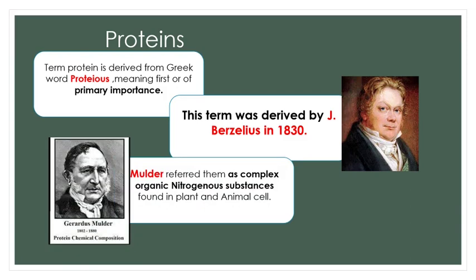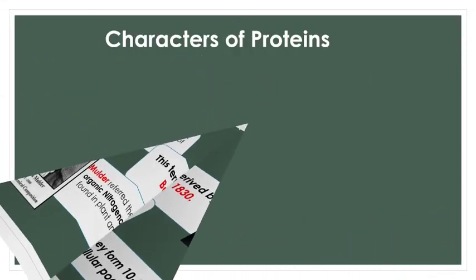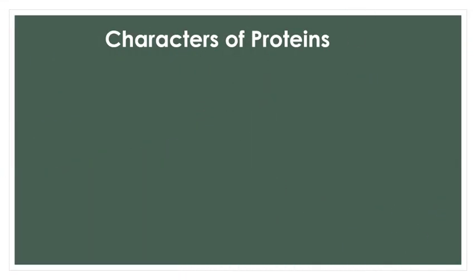Later, Gerardus Mulder referred to these proteins as complex organic nitrogenous substances. He gave the chemical composition of protein: they contain nitrogen and are present in both plant and animal cells. They form about 10 to 15% of the total cellular pool. So 10 to 15% of the components of a cell are nothing but protein. Berzelius derived the term protein, and Mulder was the person who told that proteins are made up of nitrogenous substances. Let us today see the characteristic features of proteins.